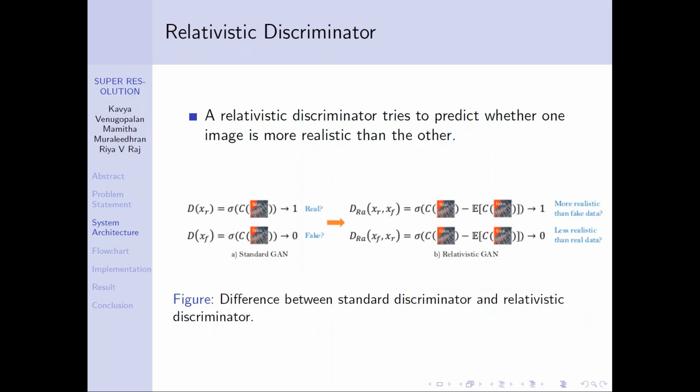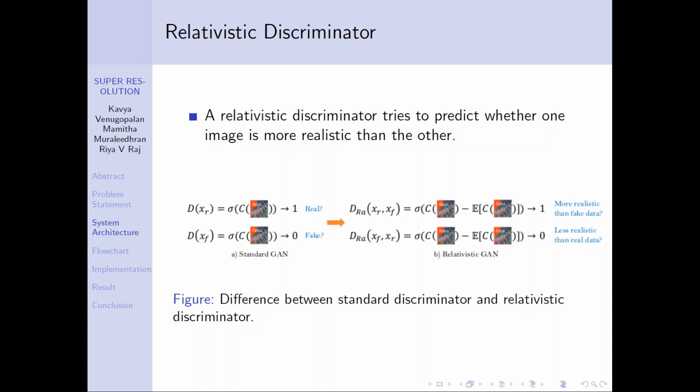GAN is a training methodology which consists of a generator and a discriminator. The HR image, or high resolution image, is downsampled to produce an LR image. This LR image is given to the generator. The generator randomly upscales some features of the image and gives it to the discriminator. The discriminator then compares the generated HR image and the original image and says whether the image is real or fake.